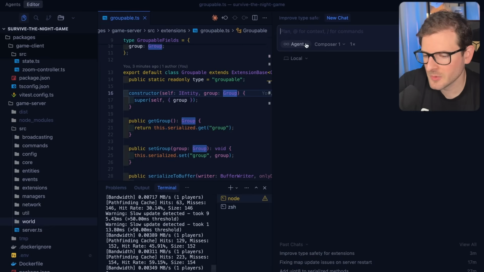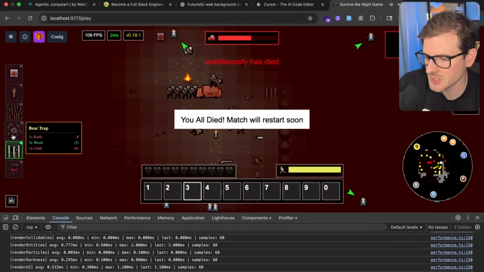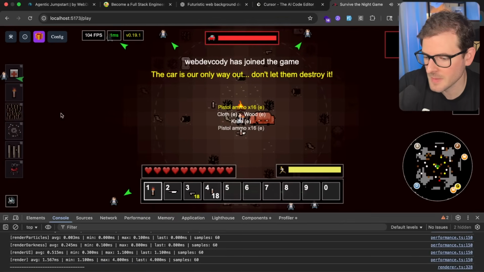The second thing I can demo with Composer1 is that it's very fast at ideation as well. Right now, there's only a certain amount of items you can craft in this game. I think adding some more might be pretty interesting.